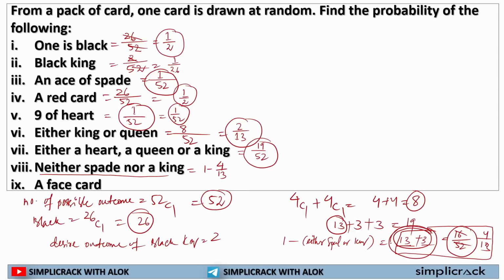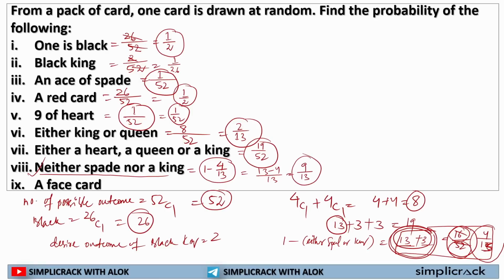So total number of either spade or king will be 16 out of 52 cards. That will get me 4 by 13 as probability of either selecting a spade or a king. Now I have to find out neither spade or king. So if I deduct 4 by 13 from 1, I will get my answer, that is 9 by 13.